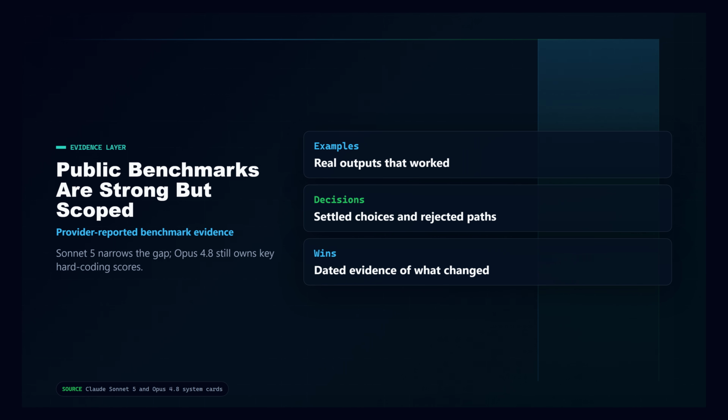The public benchmarks are strong, but they do not answer the whole question. Anthropic reports Sonnet 5 at 80.4 on Terminal-Bench 2.1 and 60.2 on SWE-Bench Pro. Opus 4.8 is higher on SWE-Bench Pro at 69.2, higher on OSWorld-Verified, and higher on Cursor Bench. Sonnet is cheaper, but Opus still has a real quality argument.